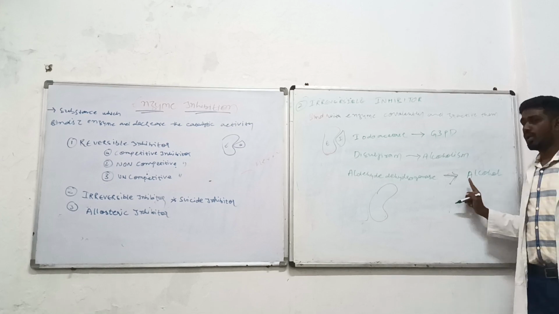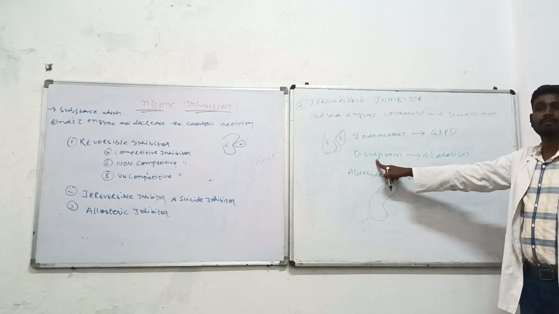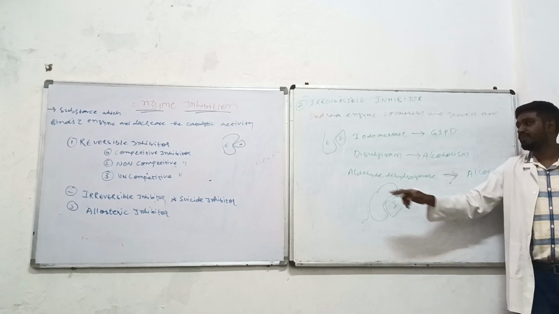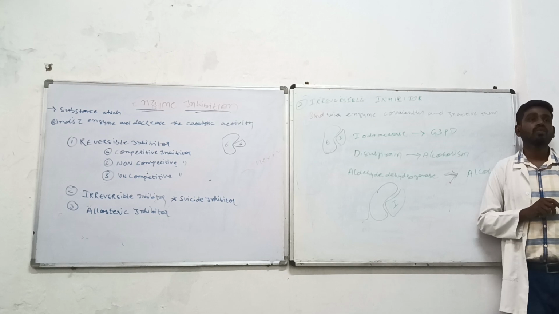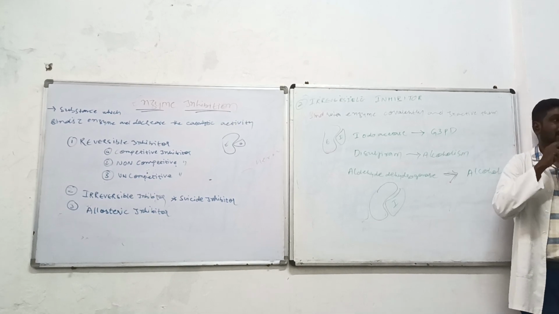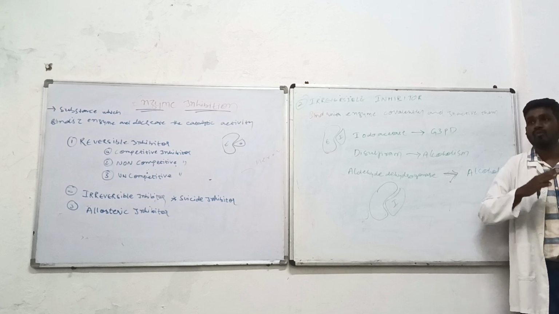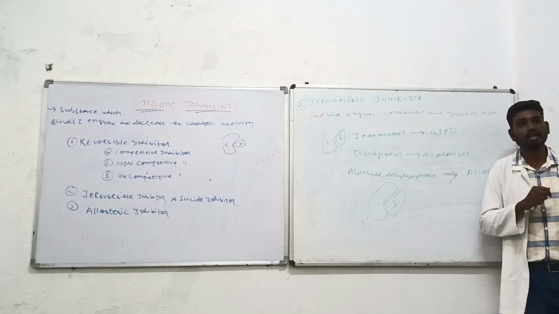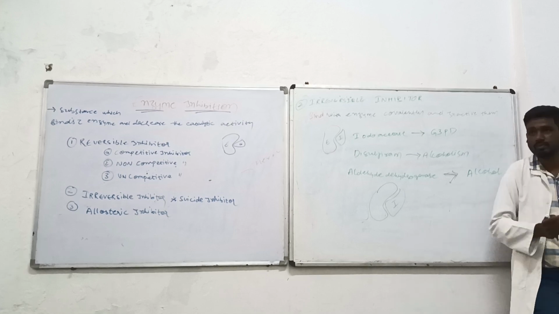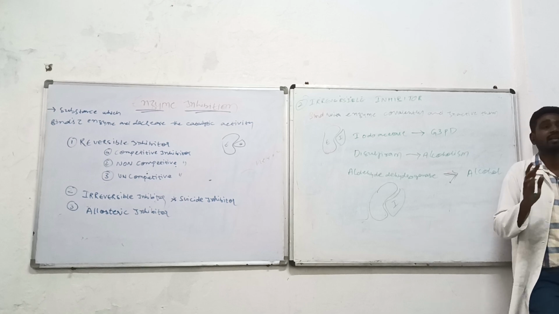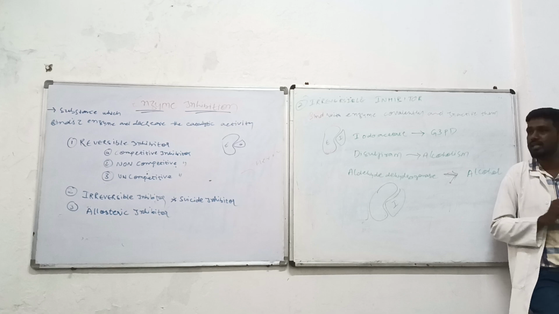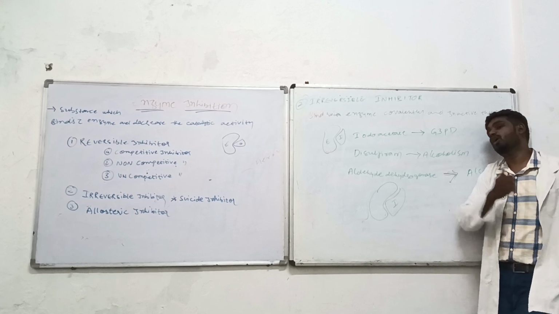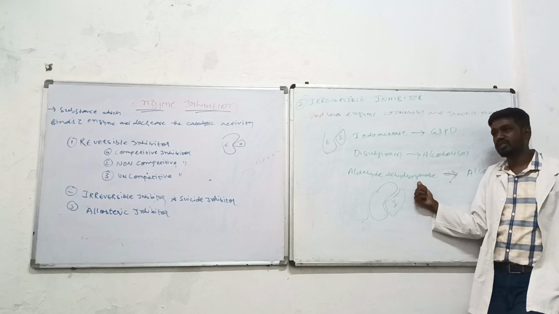But in spite of alcohol, this drug, disulfiram, will come and bind to it, and it is going to inhibit the activity of aldehyde dehydrogenase. So whenever the person drinks alcohol, it will go undigested. If you don't have enzymes to digest it, the person will feel sick if they drink. Understood? Very simple. This is a drug used to treat alcohol dependence. How does it treat? There is an enzyme, aldehyde dehydrogenase, which is responsible for the metabolism of